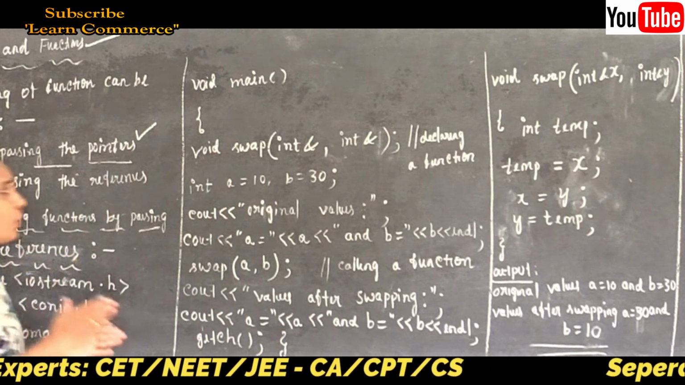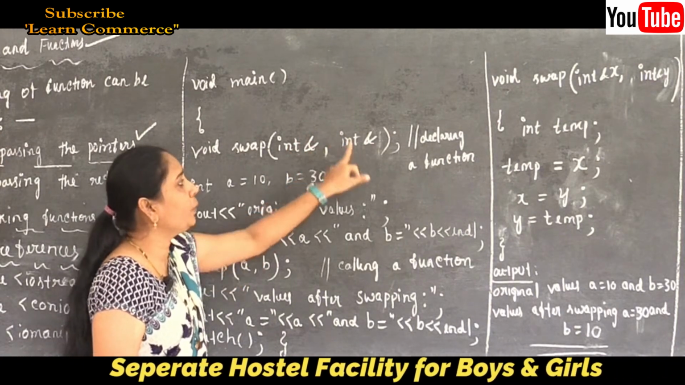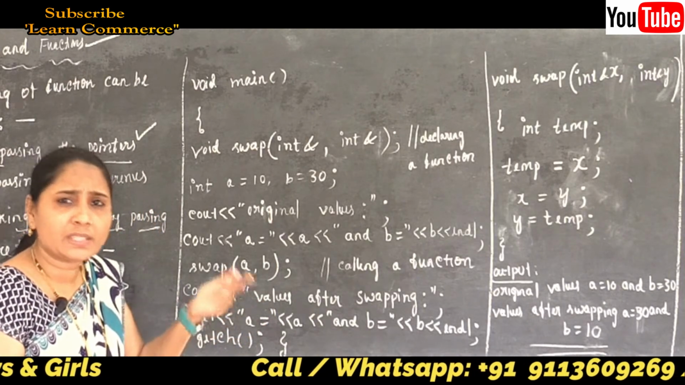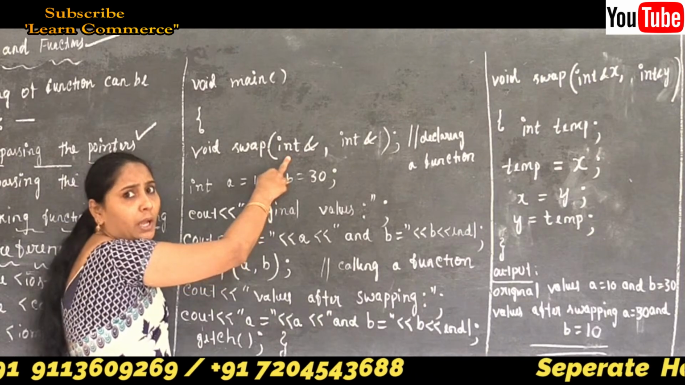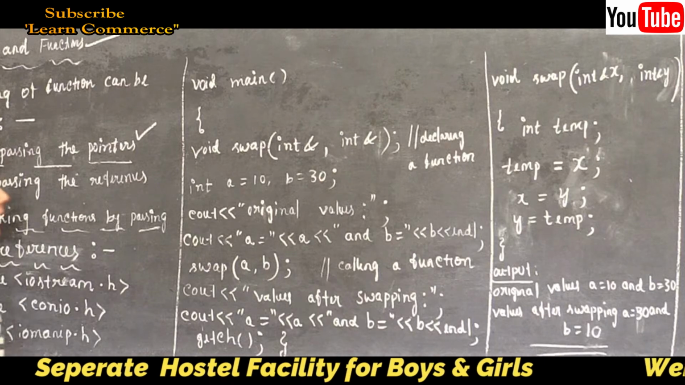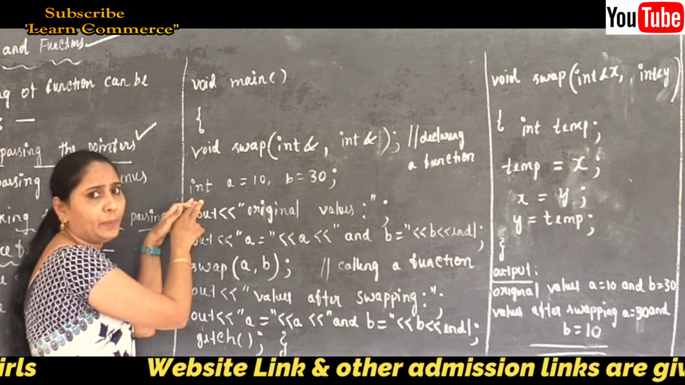But in our first program, how did I write it? I wrote int pointer x comma int pointer y. But here, there is no pointer, because the memory address is going to be passed. So just write int ampersand comma int ampersand, it's okay. Clear this point here?